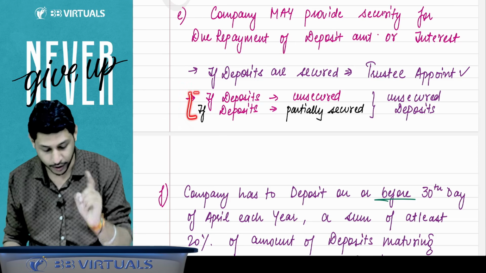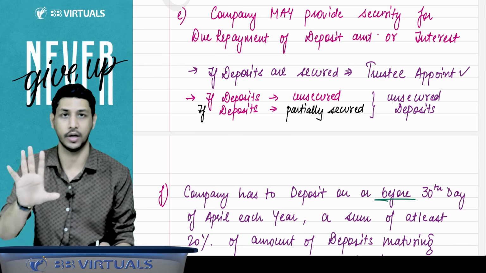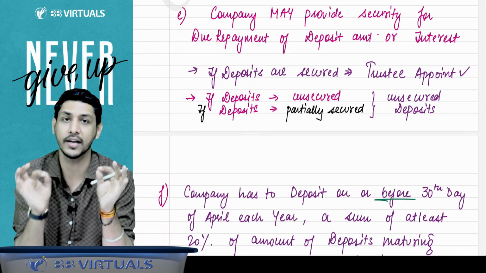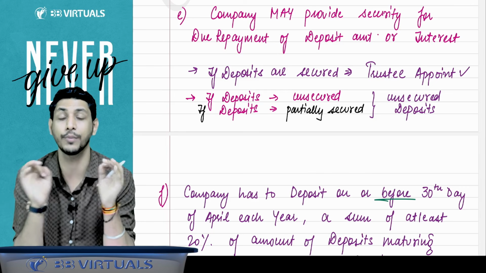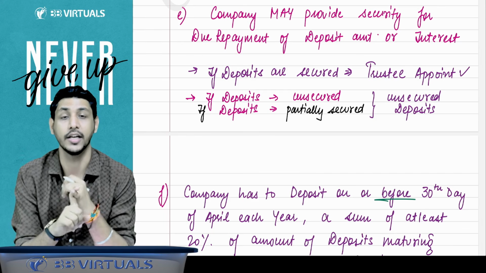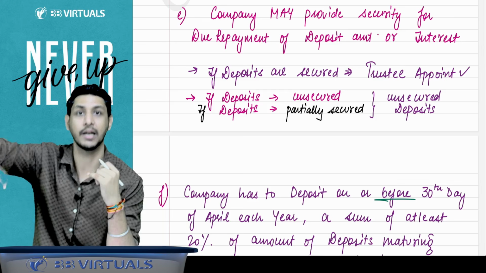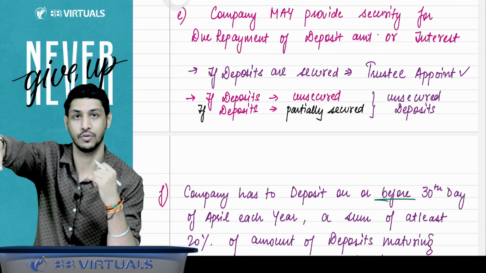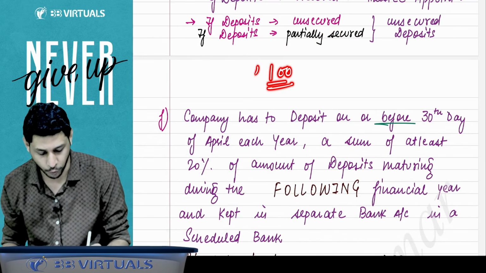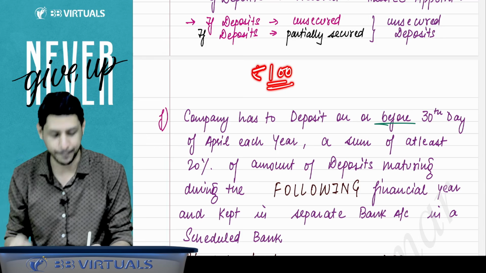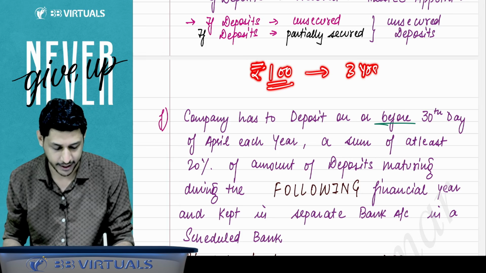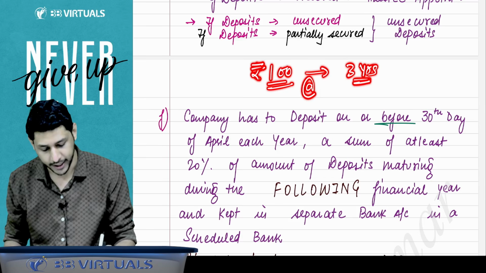Now understand one more point: if deposits are secured, then they are secured deposits. But if deposits are partially secured, they will be considered unsecured deposits. Sir, what do you mean by partially secured? Partially secured means the deposit security should cover the entire principal amount and the interest amount also. For example, let's say the company has raised deposits of rupees 100. Take a small value example. For 3 years, the company has taken this amount. Now, let's say the interest rate is 12%.